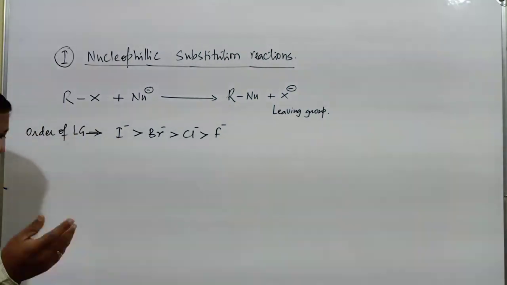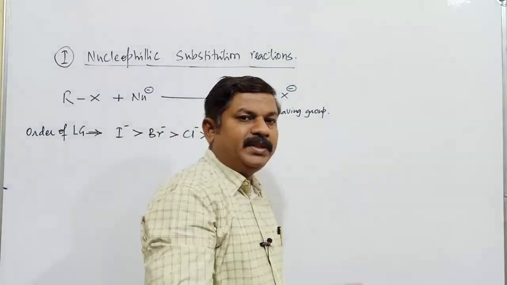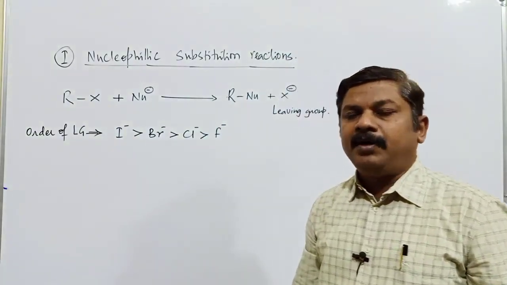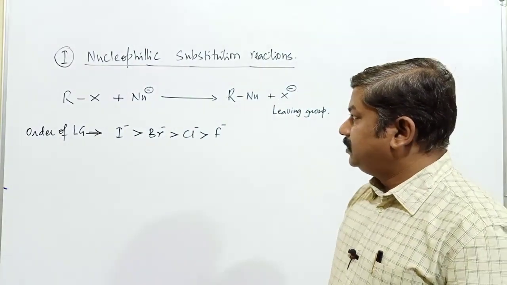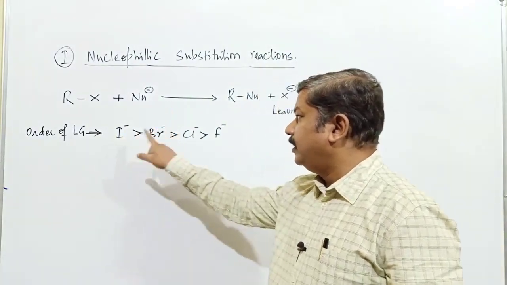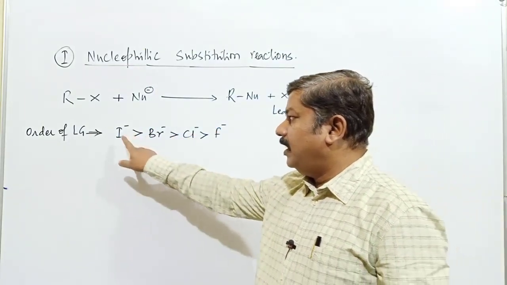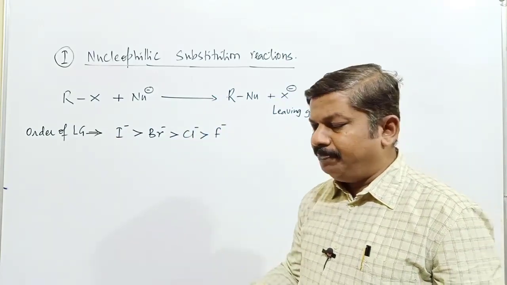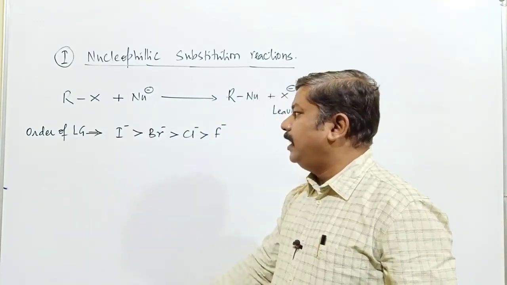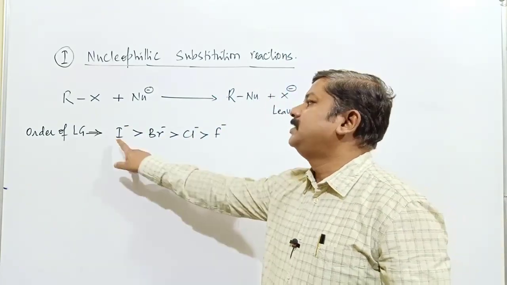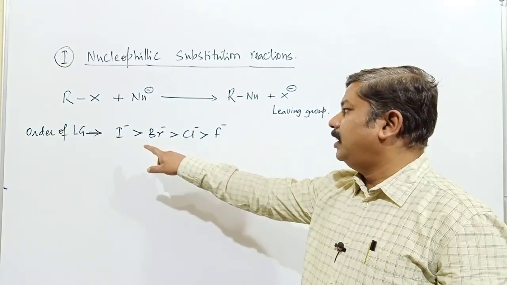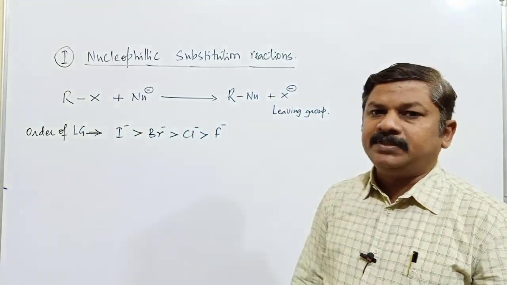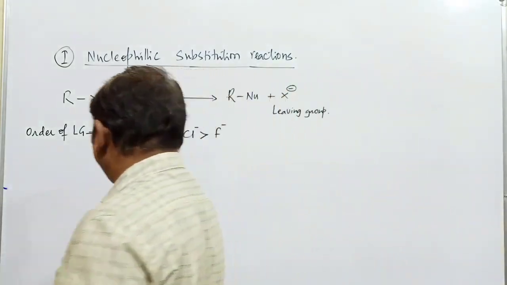If in the examination you come across various compounds and are asked which of the following undergoes substitution reactions very easily, you have to concentrate on the type of halide ion. Wherever iodide is present, it undergoes substitution reaction. Suppose the alkyl group is the same but the halogen atoms are different, wherever iodine is there, it undergoes substitution reactions very easily.